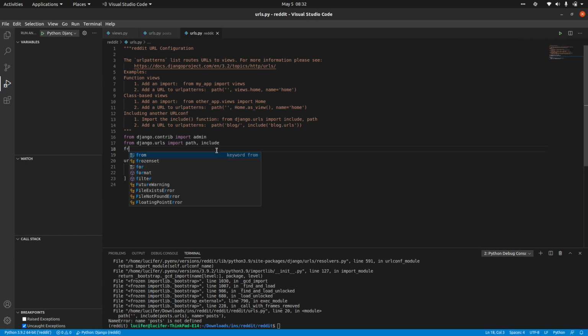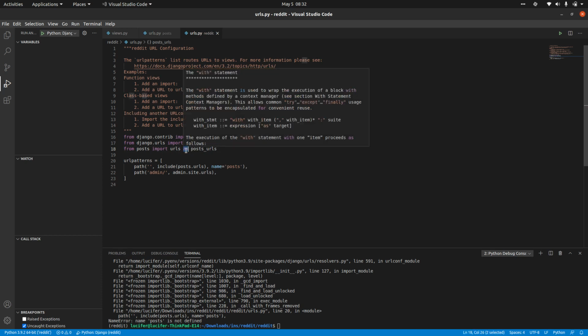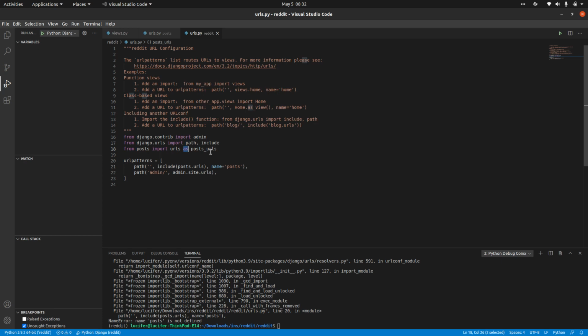So rather than that, I'll just import urls directly from posts, import urls as posts_urls. We have already discussed this, right? Whenever you give as, we are just giving an alias name. For urls I am just giving the alias name of posts_urls. So rather than including this, I am just including the posts_urls name.